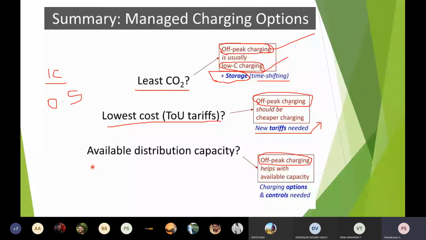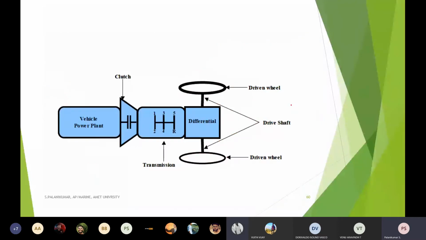Only thing is, my system in a vehicle should be compatible with these arrangements. When I charge the battery with a 2 kilowatt charger, it should charge, but the time may be extended. With 5 kilowatt, the time may be a little bit reduced, and if I'm doing it with 10 kilowatt also. Okay, so this is the thing.